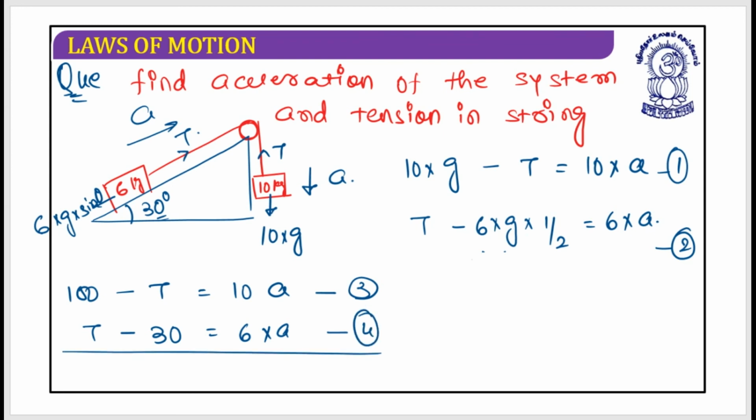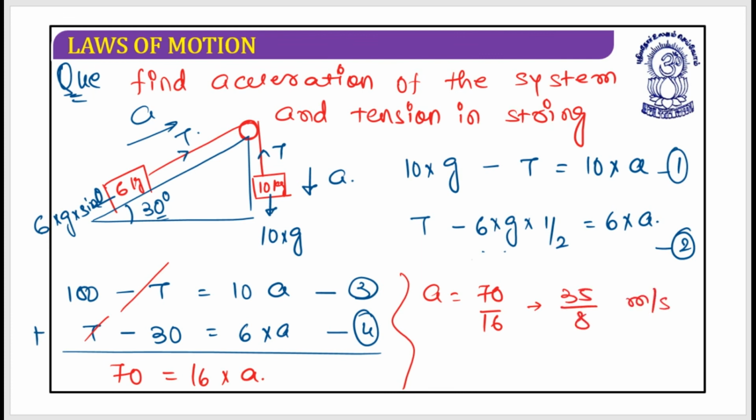Yes, let's add these. If you add them, minus T and plus T will cancel. So this is 100 minus 30, it's 70, that equals 10 plus 6, which is 16 into acceleration. So the acceleration is 70 by 16, or we can say 35 by 8 meter per second square. From this, put the value of acceleration in any of the relations and you will find the tension. So find tension T. Try it yourself.